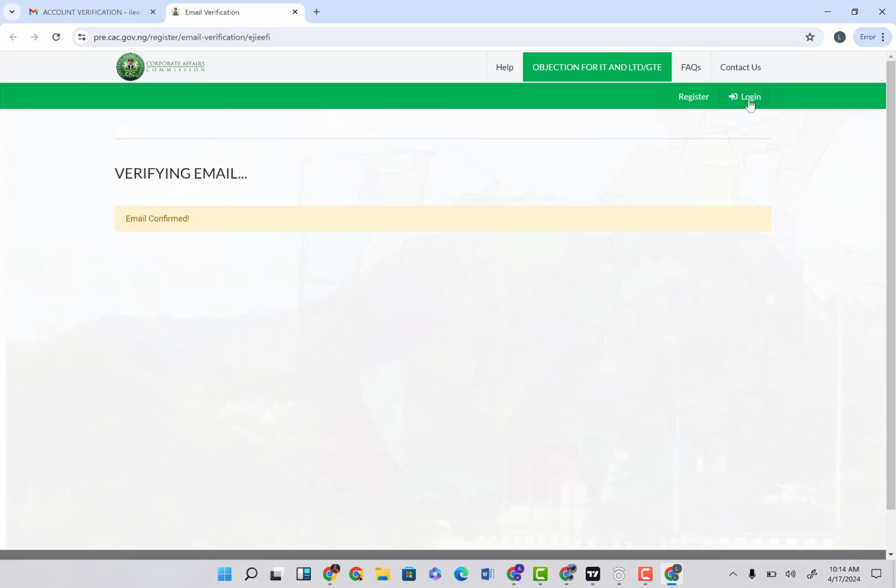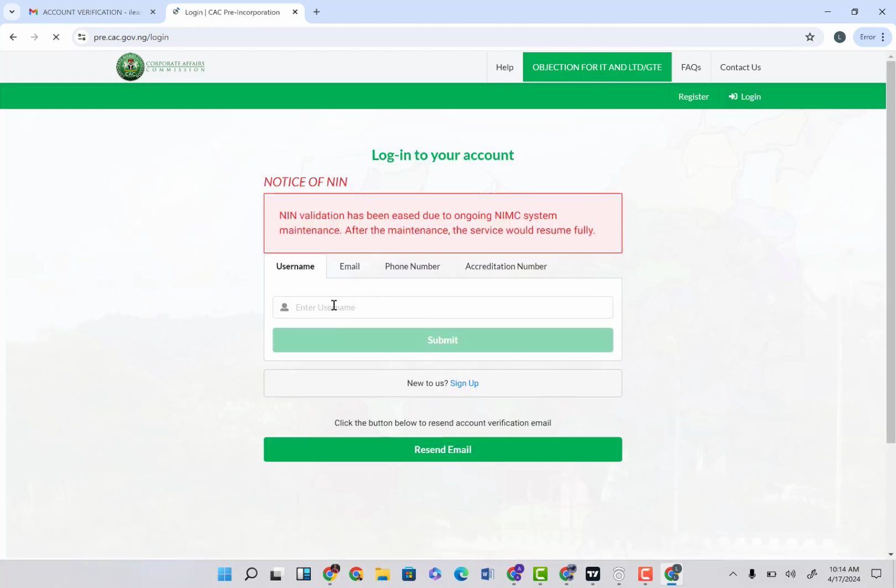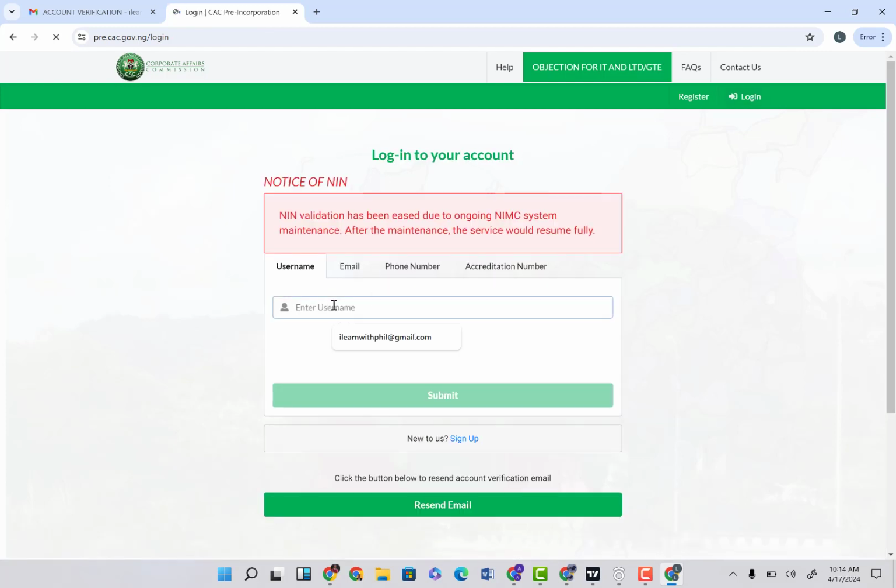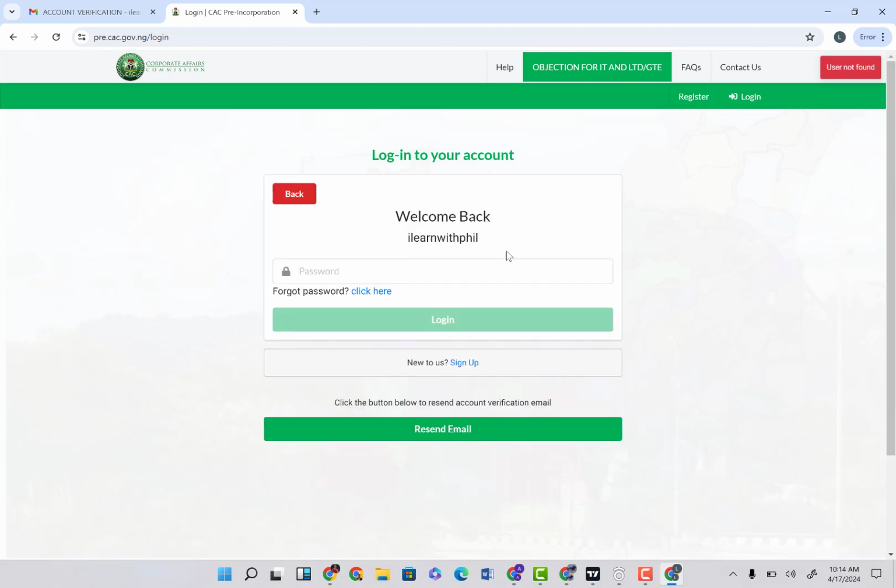Verify email confirmed. So what you want to do right now is to officially log into the CAC website because now our email has been confirmed. So I'm going to come here and input our email, and then I'm going to click on I'm not a robot and click on submit. It says user not found. It actually asks for user ID, not the email. So I'm just going to click on submit again, and you can see welcome back. Forgot password, blah blah blah. I did not forget my password. My account has been logged in properly.